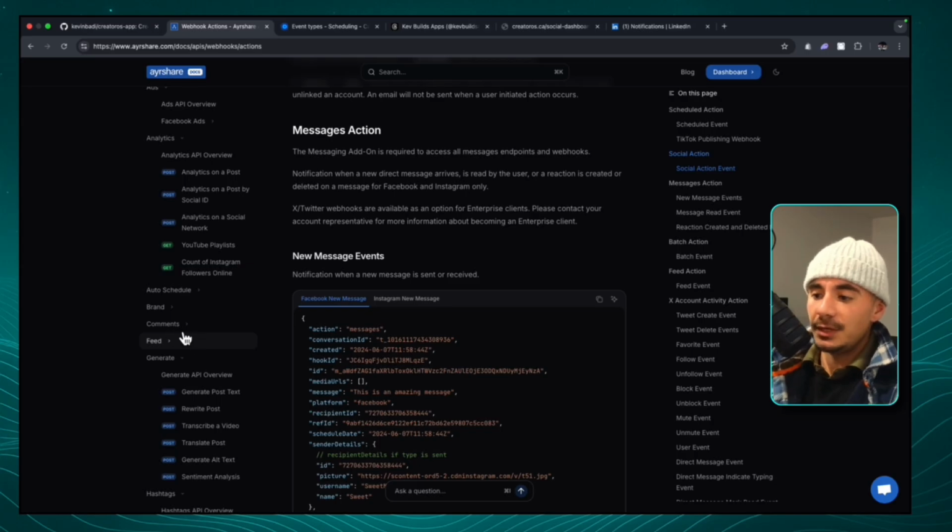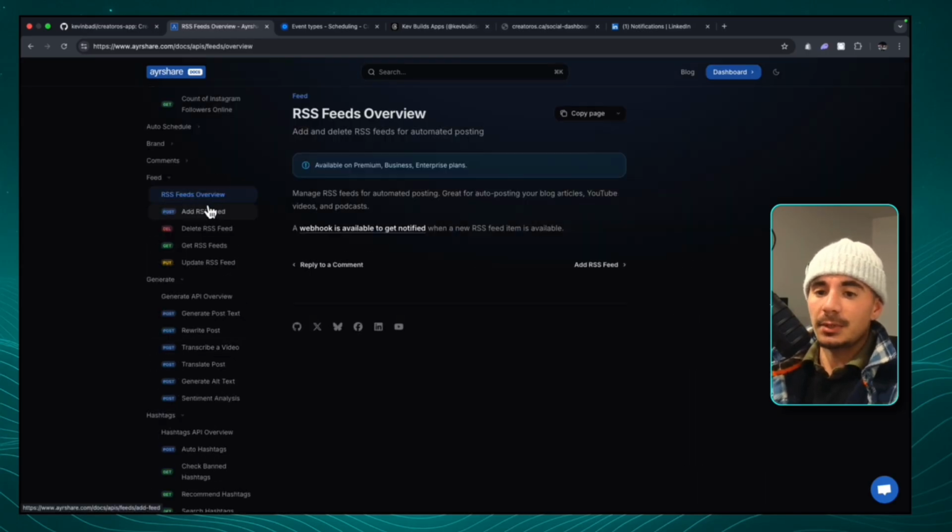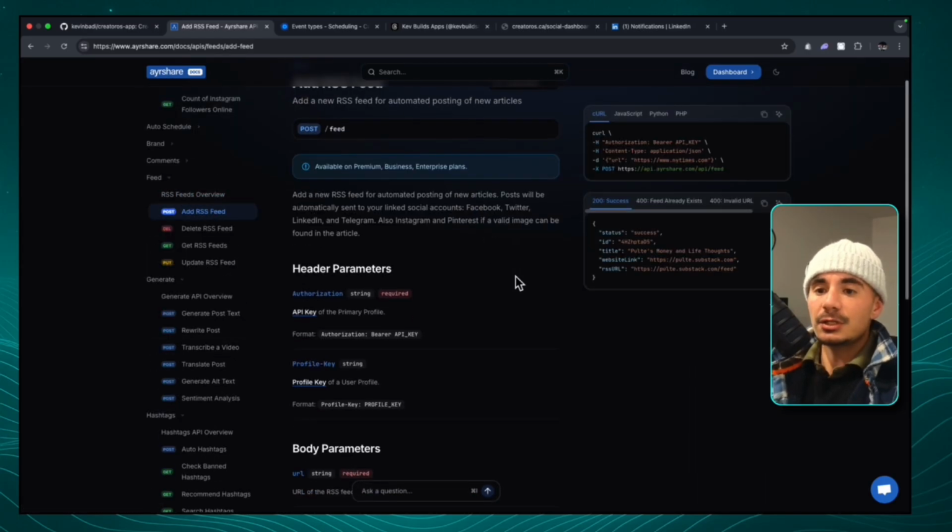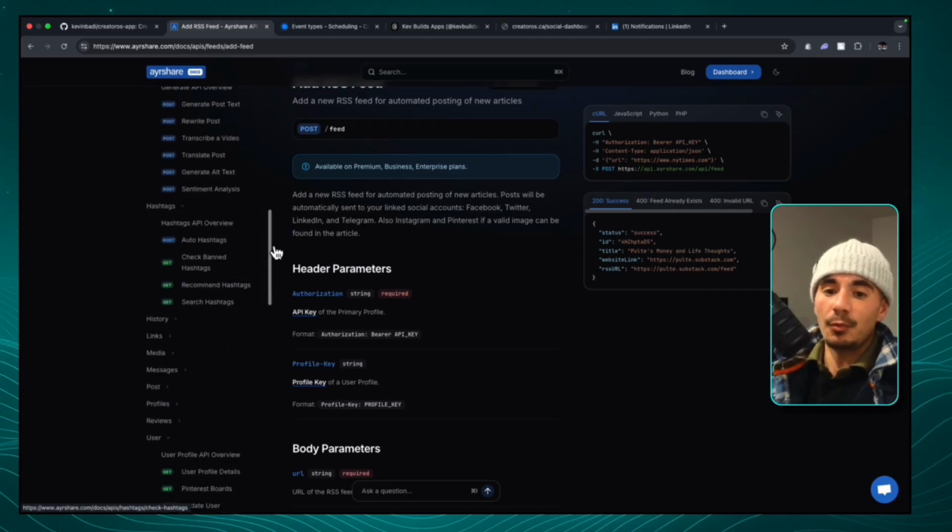Another example could be looking at your competitors. So if we look at the feed API call, we can actually set up something called an RSS feed. And essentially what an RSS feed is, is something that is always waiting to notify when something happens, right? So the feed is basically waiting, and when something happens in this feed, the RSS feed can trigger off, and you can then have another action. So let's say we were looking at a competitor, or a bunch of competitors. Well, if this RSS feed triggers off, then we can have the webhook analyze the post from our competitor and then funnel that into our operating system.